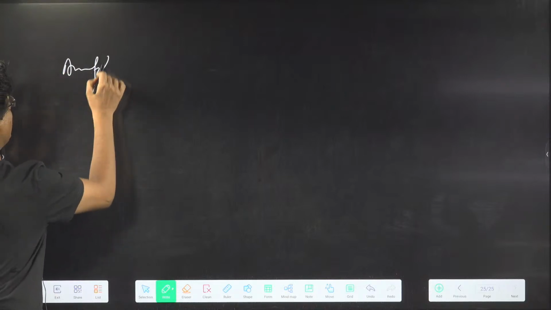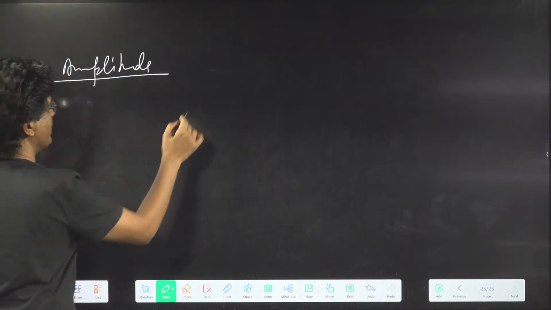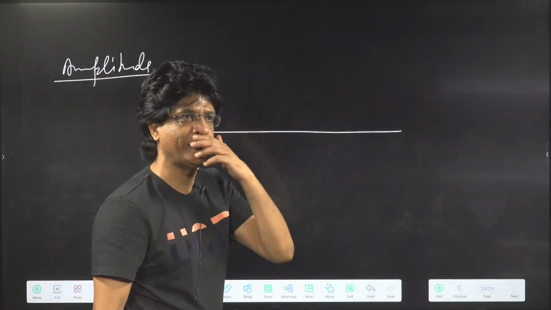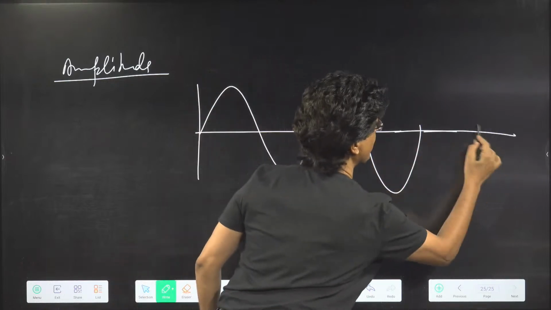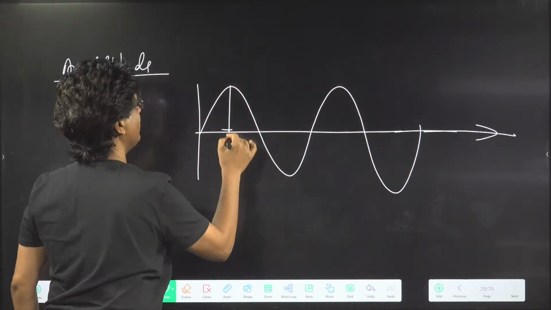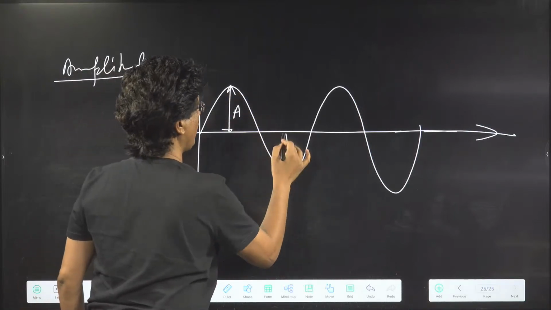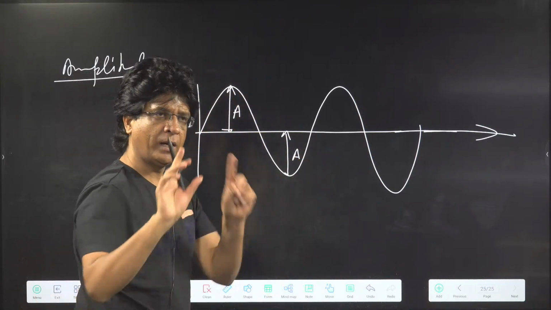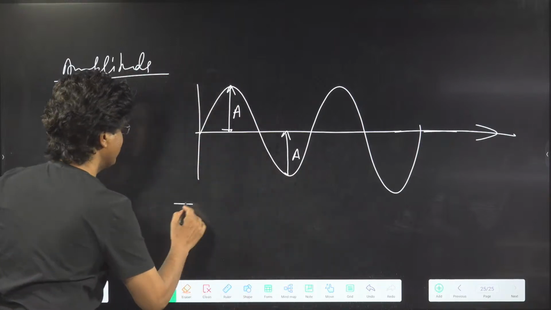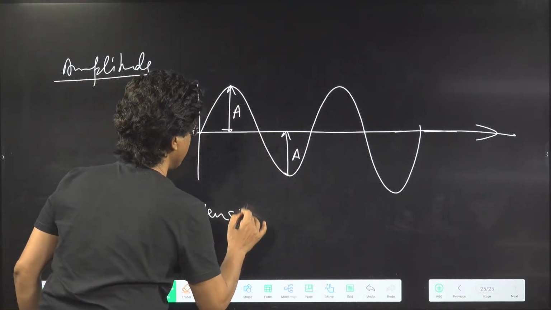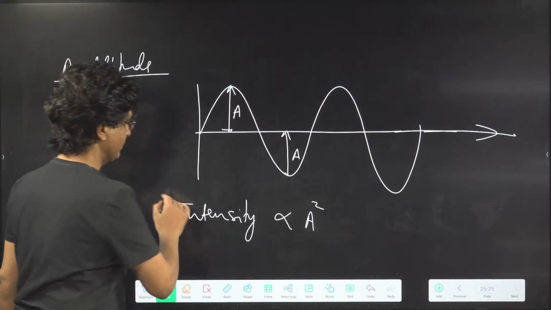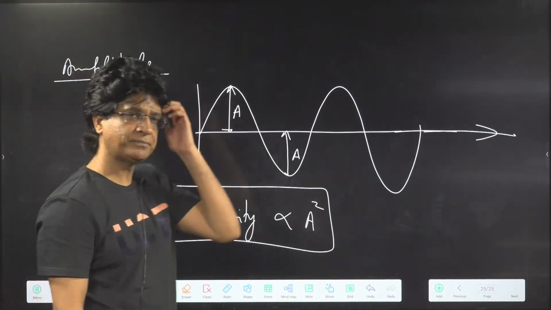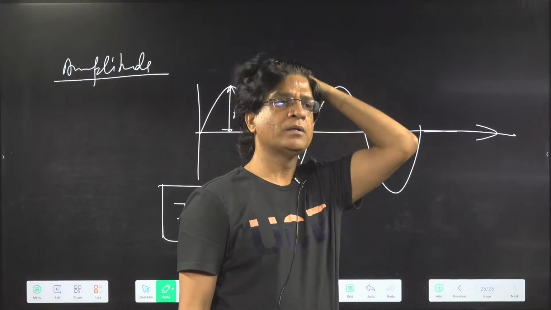Now there is something called amplitude. Amplitude is basically, I'll draw a diagram, the maximum displacement from the line of propagation. This is the line of propagation, the horizontal line, and this is the maximum displacement called A. This is called amplitude, up or down, whatever it is. And according to Maxwell, write down that intensity of the radiation is proportional to A square. This you have to learn at any cost. Okay, good, very good.